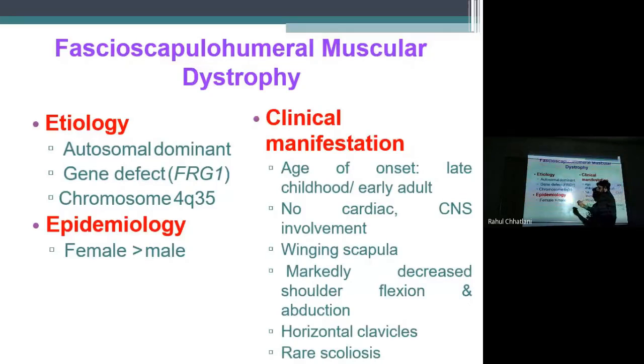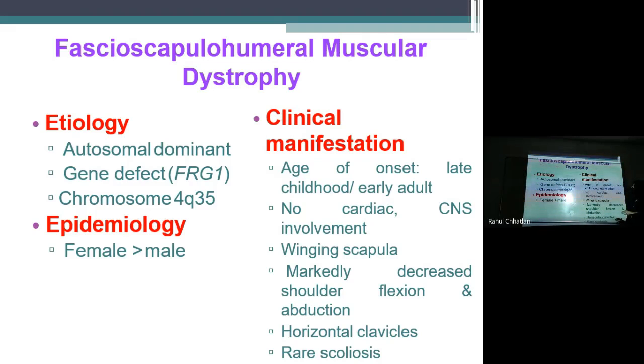Epidemiology: for the first time, females are more affected than males. Right now, we saw females were either carriers because the conditions were X-linked, or if they were autosomal, they were recessive type. This is the first we are discussing that is autosomal dominant. That means the gene will be from the mother or the father, and 100% the child is going to have this type of dystrophy. And here, females are more affected than males.